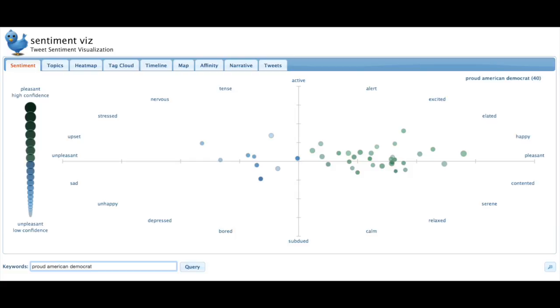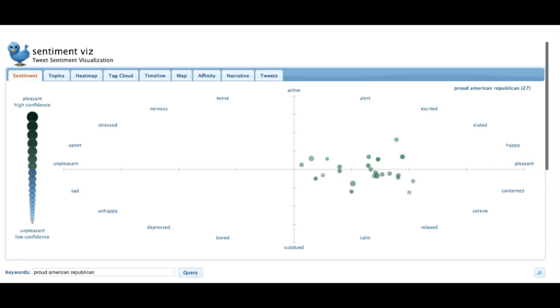So you can see here on the heat map that there are a few tense and nervous tweets about this topic and quite a few positive ones. Those are the green ones. Secondly, we typed in Proud American Republican, and as you can see now, there are only positive tweets about this topic, and there are less frequent than the ones for the Democrat tweets.